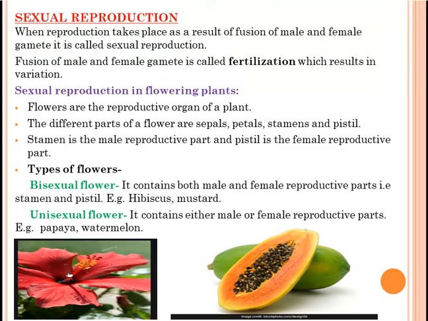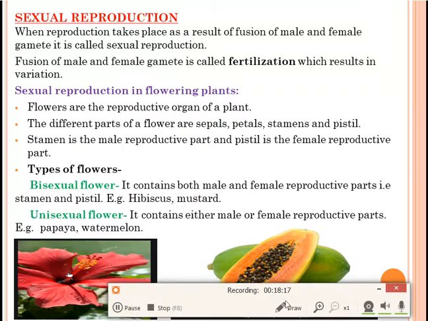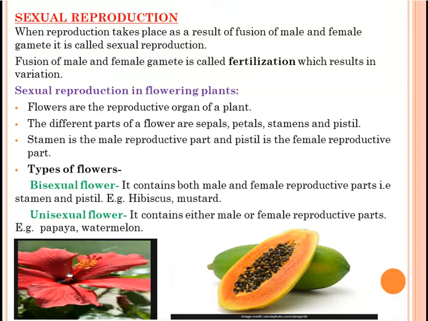Okay, now come to sexual reproduction. This is a very interesting topic, and very important also. What have we discussed earlier in sexual reproduction? In sexual reproduction, two parents are needed, male and female, to produce the young one or the new organism. When reproduction takes place as a result of fusion of male and female gametes, it is called sexual reproduction.